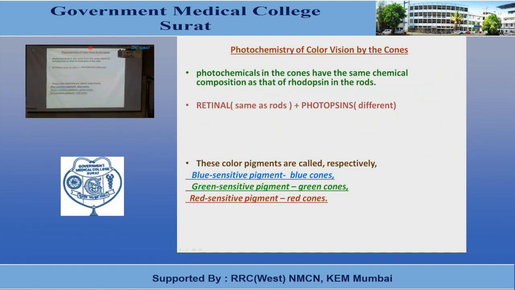Only there is a change in the chemical composition, while the functioning and excitation remain the same as that of the rhodopsin. So in cones, it is the retinal and photopsin which form the color photochemical pigment. In blue cones, there is a blue sensitive pigment. In green cones, there is a green sensitive pigment. And in red cones, there is a red sensitive pigment. The mechanism of excitation is the same as that of the rhodopsin.